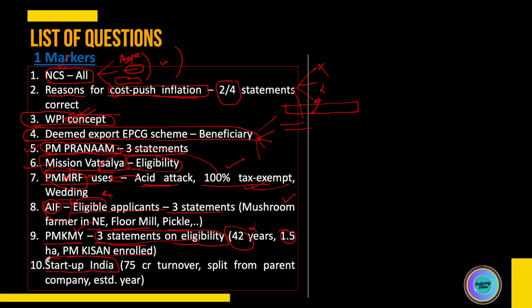Last question was on Startup India, that someone's application got rejected in Startup India. The company was established in 2015 and he's applying for some benefit in 2024. So what could be the reason? So three reasons were there, that the turnover is 75 crores. The second was it split from its parent company, and third was another related to its establishment year, that it was established in 2016. So this for rejection, this cannot be the reason. This can be a reason. This I'm not sure what establishment year date was given, so this can also be a reason. And accordingly, you can frame whatever the answer was.